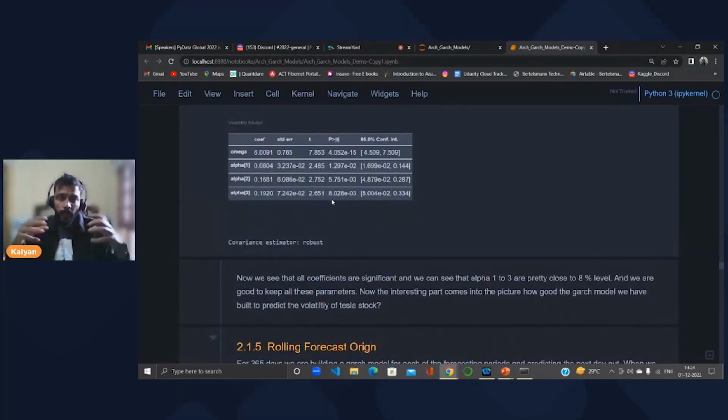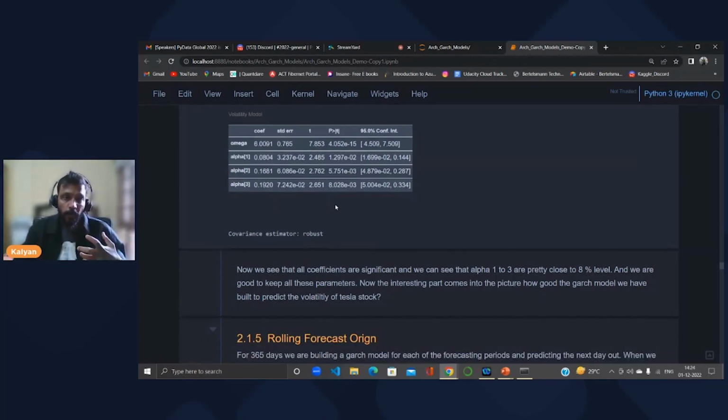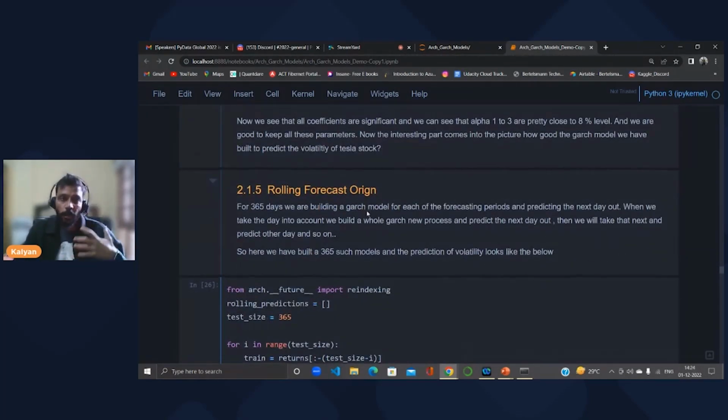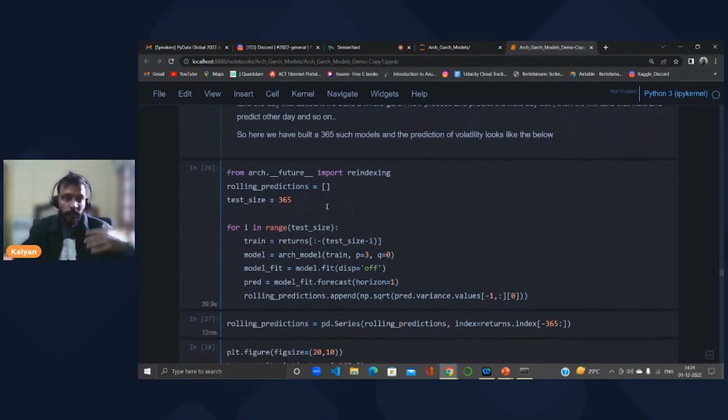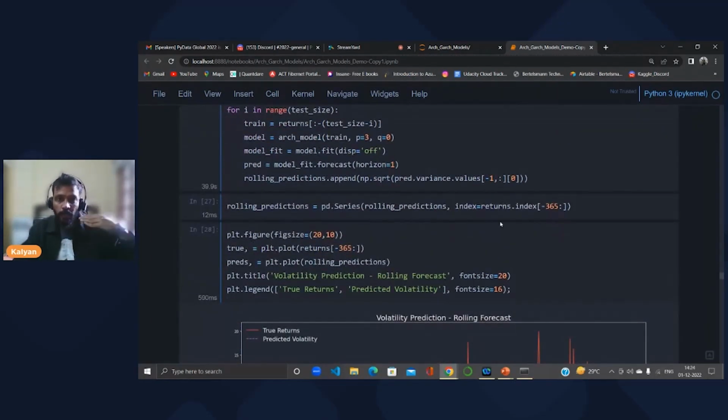Now that we have a good estimate, how can we decide whether our model is able to predict the volatility of the Tesla stock well or not? With the help of a rolling forecast origin, I'm taking the test size as 365 days. It will calculate the GARCH model for each day in those 365 days and predict the next day out. So that's how the process works, taking all 365 days in the rolling prediction.